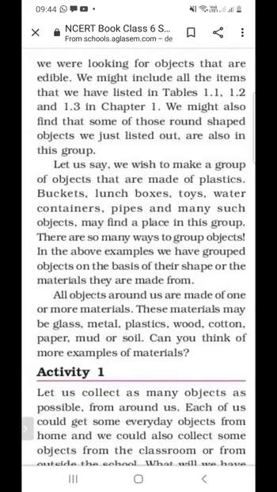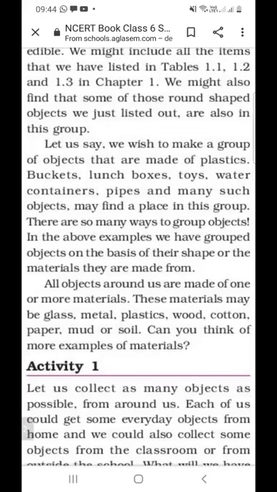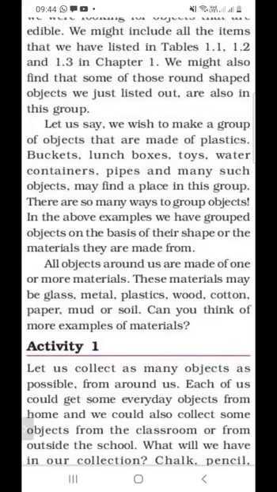Next, you have to collect the objects that are made of plastic. What are the objects that are made of plastic? Buckets, lunch box, toys, water containers, pipes. These are all made up of plastic. There are so many ways to group objects. In the above example, we have grouped on the basis of their shape or the material they are made from.